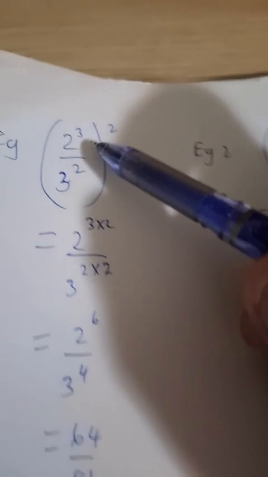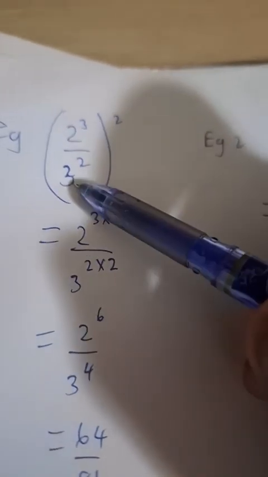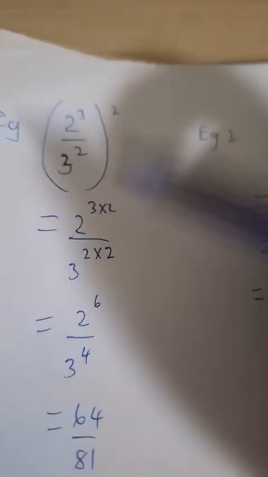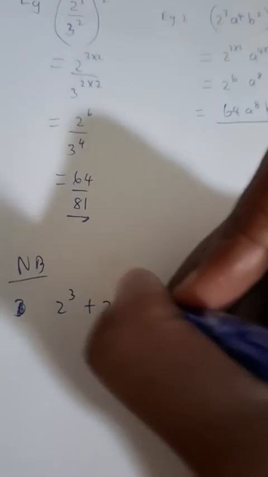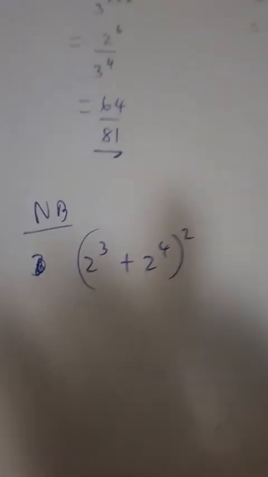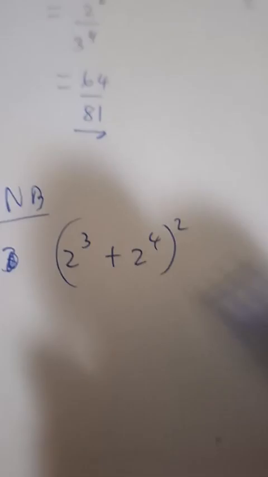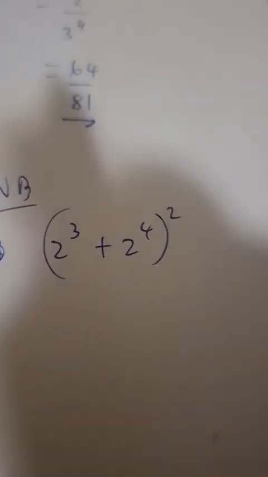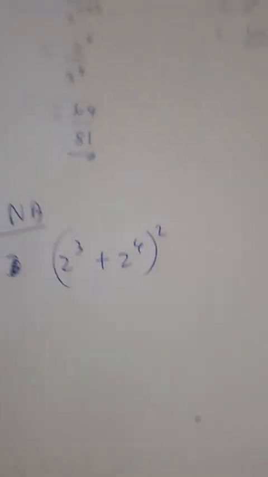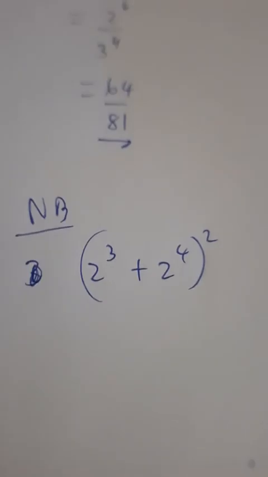So that then again, here the relationship was one of divide. Okay. And since the exponent on the outside is 2, I can distribute by multiplication so that I can get the answer. But remember what I said. Please note the following. Can you do this when there's addition between the bases? Guys, please take note. 2 to the power 3 plus 2 to the power 4, all raised to the power 2. Never. And guys, I want you to remember, you can never, ever do it. It's never ever. Right? We don't do it.